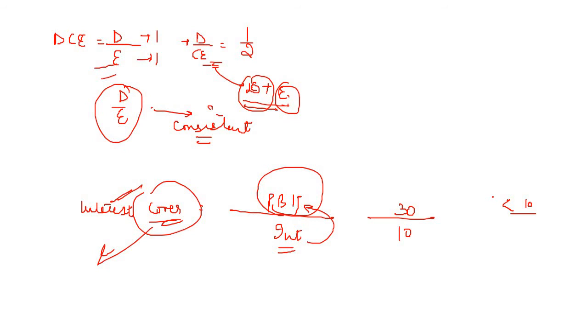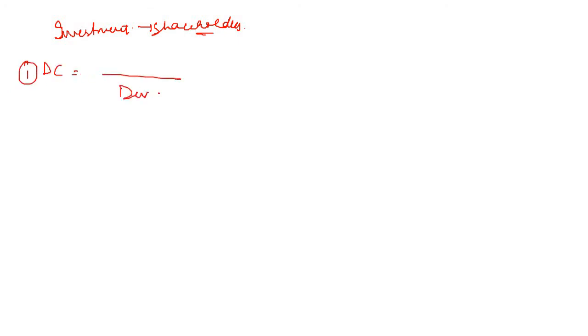Another type of ratios are investment ratios. These are for shareholders per se. Shareholders are the equity owners. First such ratio is dividend cover. Similar to interest cover, dividends are paid from which profits? Net profit before ordinary dividends, right? More the ratio, better it is, because a lot of dividends can be covered.